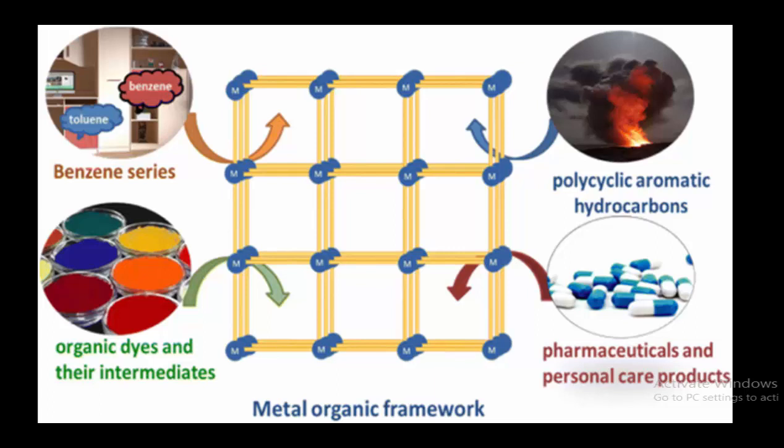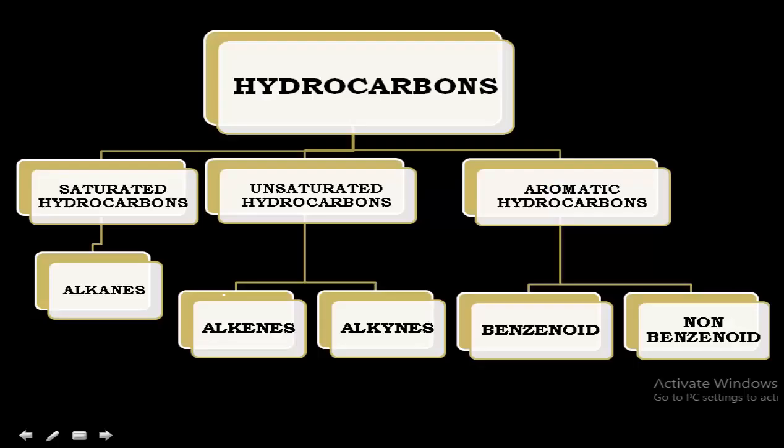Now let us see how these hydrocarbons are classified. First, hydrocarbons are mainly classified into three types: saturated hydrocarbons, unsaturated hydrocarbons, and aromatic hydrocarbons. The saturated hydrocarbons are further said to be alkanes.